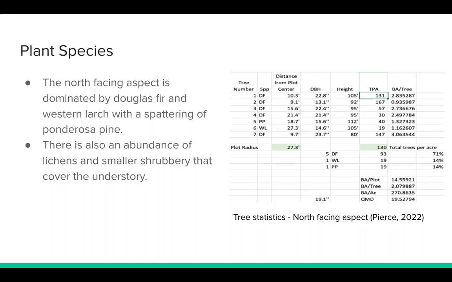It shows the number and type of species, heights, diameter at breast height, and dominant species. The main tree species in this region are Douglas fir and western larch, with a few ponderosa pine. We can see that the trees on this part are dense with the dominance of Douglas fir. This part of the park has a number of lichen and grasses that are important to note. The forest floor is covered in different plant species.